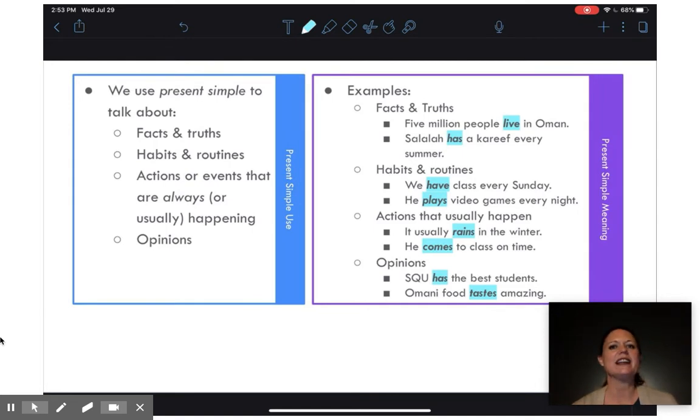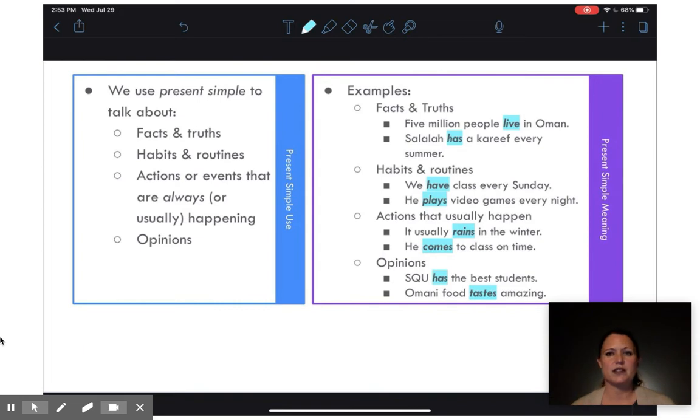We know this, right? Present simple tense is used to give information or talk about facts, truths, habits, routines, actions, or events that are always or usually happening, and to give opinions. We use present simple to describe facts and opinions and truths and habits and routines, to talk about events that happen outside of time, not now, not then, not in the future, all the time.